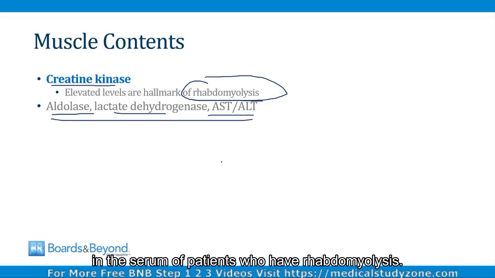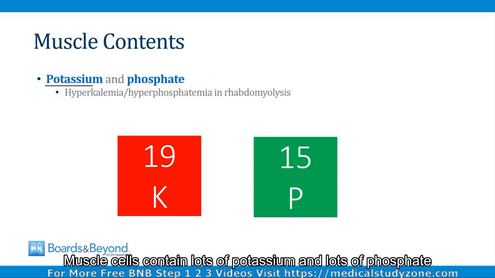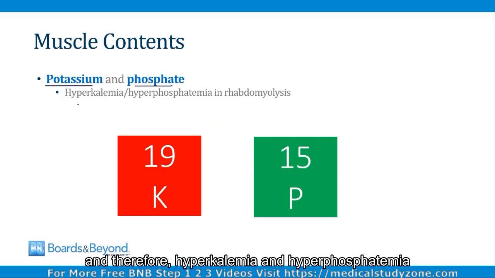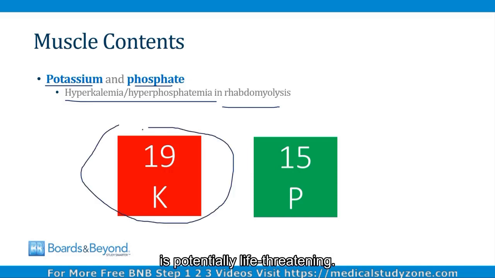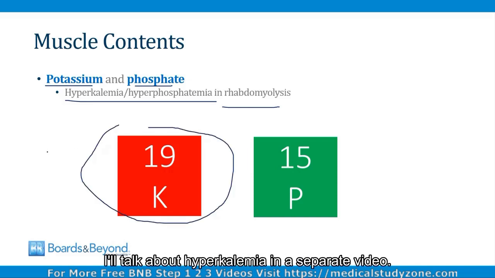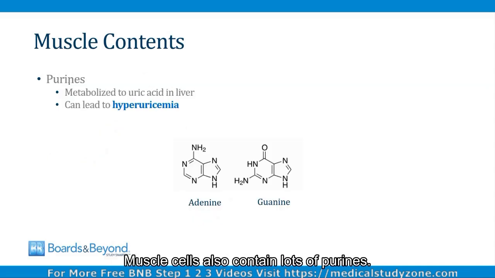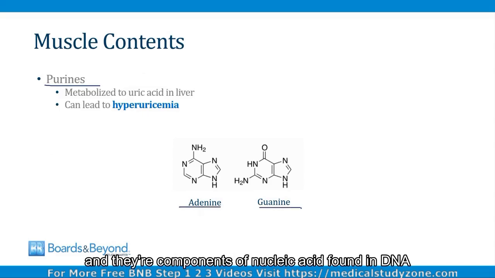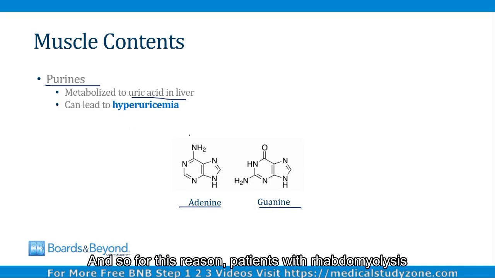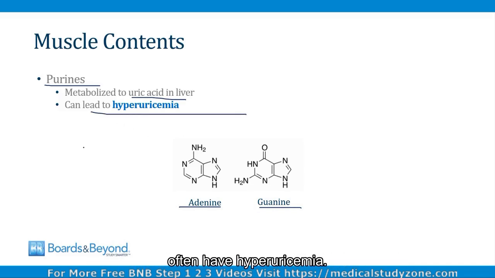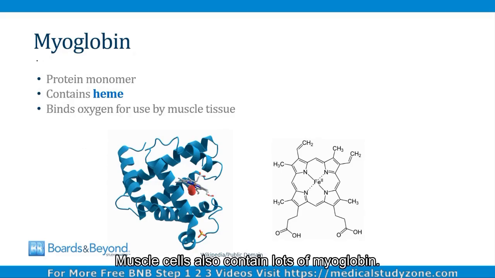Muscle cells contain lots of potassium and lots of phosphate, and therefore hyperkalemia and hyperphosphatemia are classic findings in rhabdomyolysis. And hyperkalemia, as you may know, is potentially life-threatening. I talk about hyperkalemia in a separate video. Muscle cells also contain lots of purines. Purines are bases like adenine and guanine, and they are components of nucleic acid found in DNA. And they are metabolized to uric acid by the liver, and so for this reason, patients with rhabdomyolysis often have hyperuricemia.